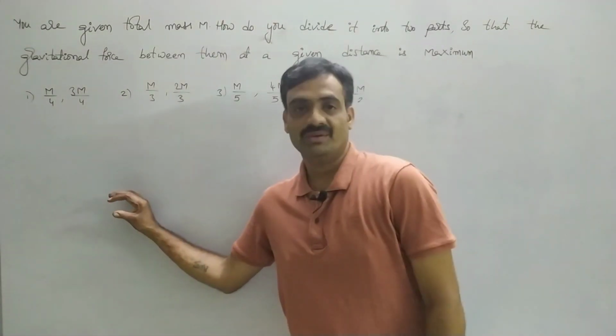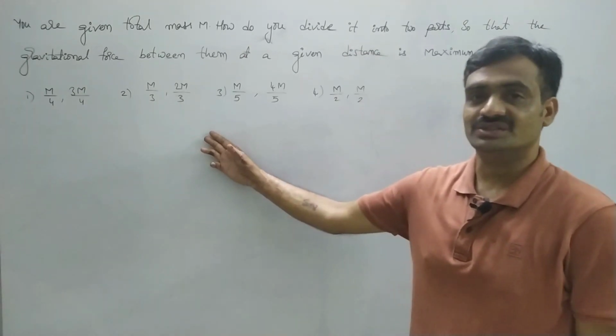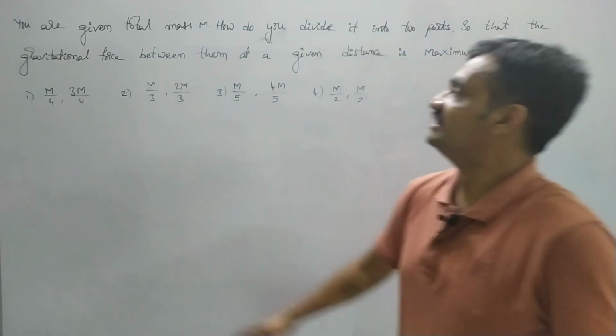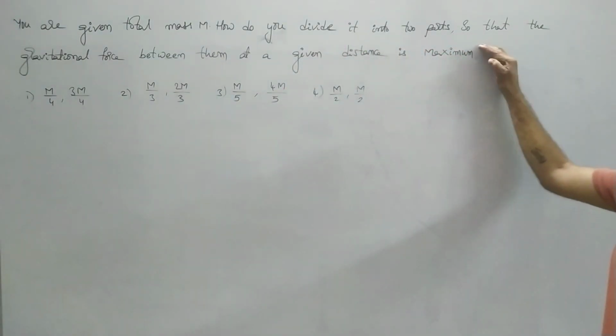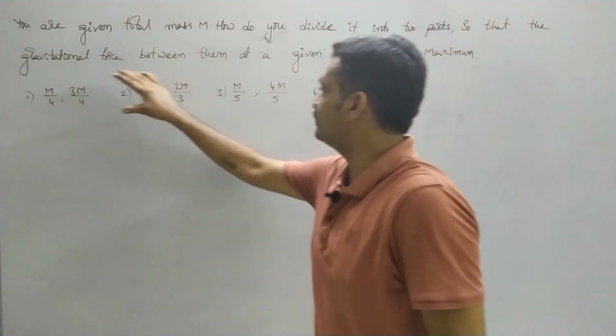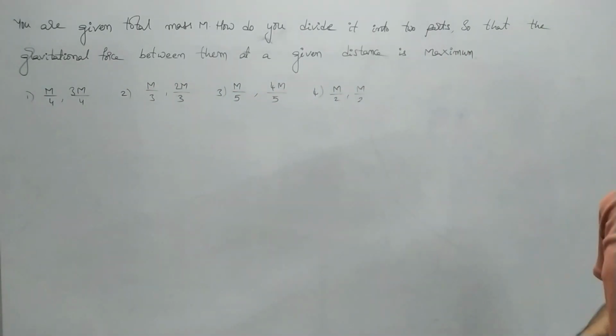Let's solve a problem which was asked in IIT 2020-21. You are given a total mass capital M. How do you divide it into two parts so that the gravitational force between them at a given distance is maximum?